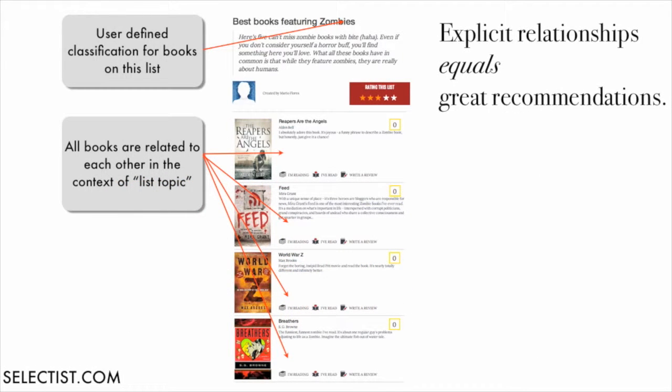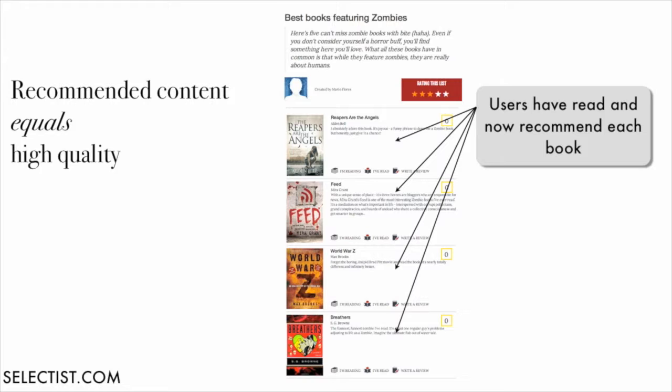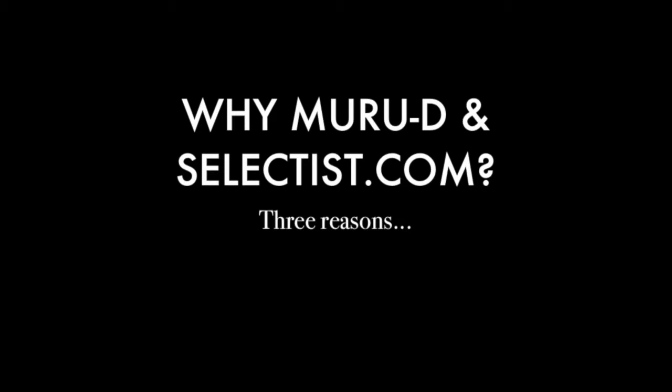Selectist, though, understands the relationship between items because our users have told us so explicitly, and that gives us more relevant recommendations. Secondly, there's no indication of quality. Just because a customer has viewed or even bought a book doesn't mean that they recommend it or have even read it. But Selectist knows that everything we recommend was read and was loved by our users. And that's how we'll deliver personalized, high-quality recommendations and change the way the web works.